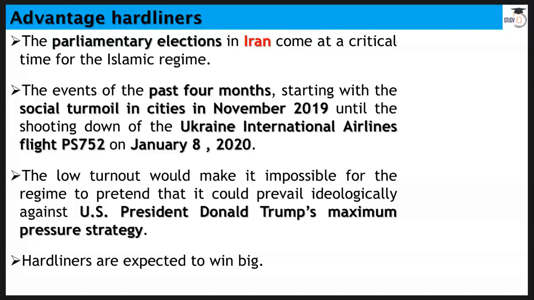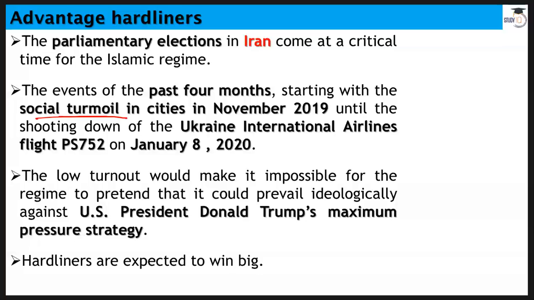Now, if we go through the last 4 or 5 months, we find that things are not going very well in Iran. There is social turmoil, because things are getting more and more expensive because of the USA's strict sanctions on Iran. So petrol prices, medicine, food, everything is quite high. Inflation is skyrocketing in Iran. So people were out on the streets. Then you had the death of Qasem Soleimani. Then a Ukraine International Airlines flight was shot down by Iran.